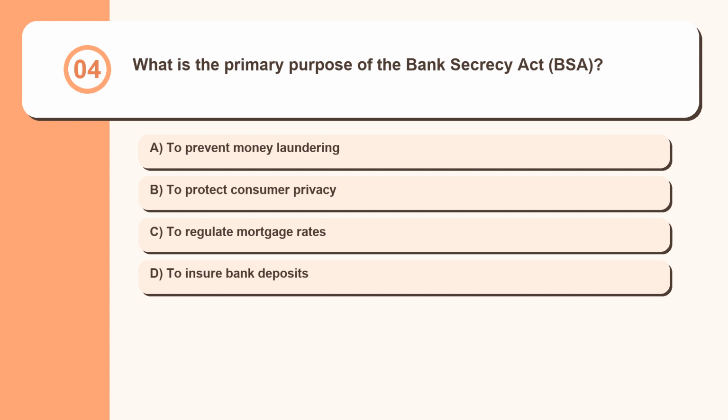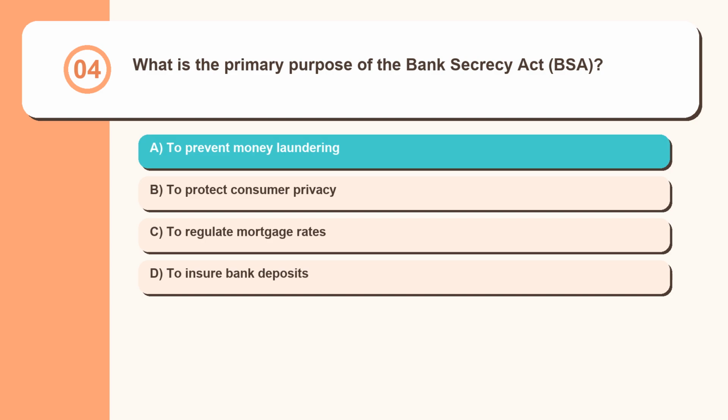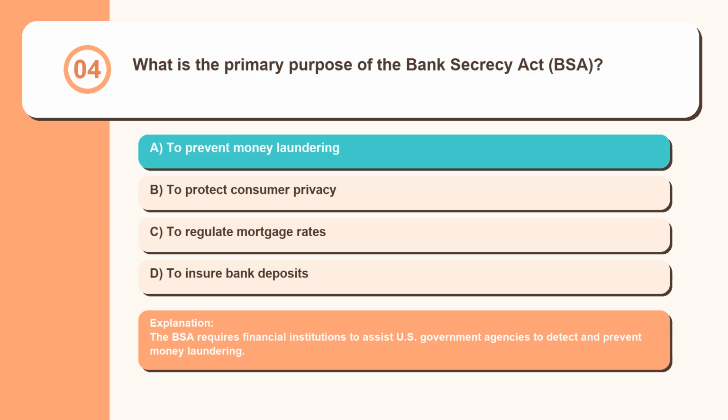Question 4. What is the primary purpose of the Bank Secrecy Act, BSA? To prevent money laundering, to protect consumer privacy, to regulate mortgage rates, to ensure bank deposits. The BSA requires financial institutions to assist U.S. government agencies to detect and prevent money laundering.